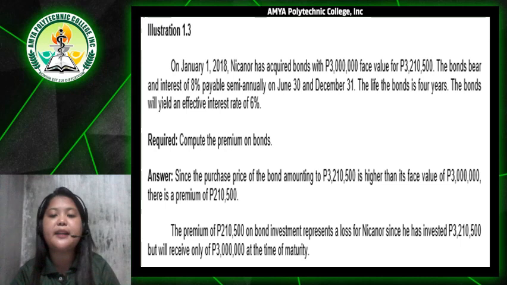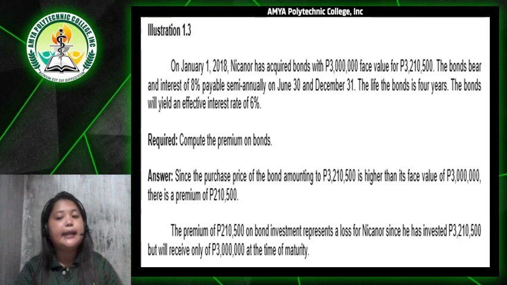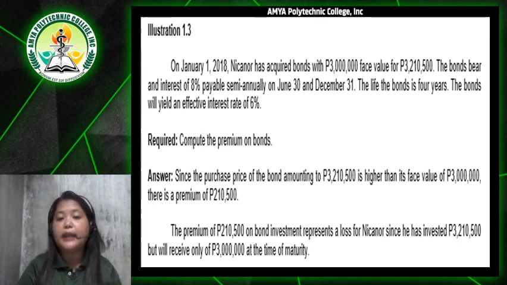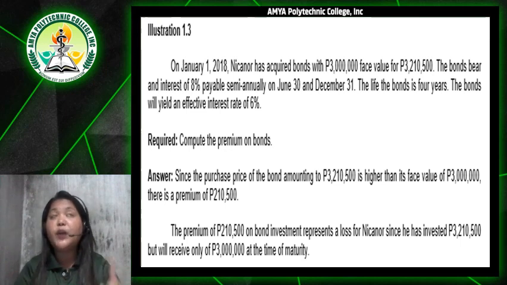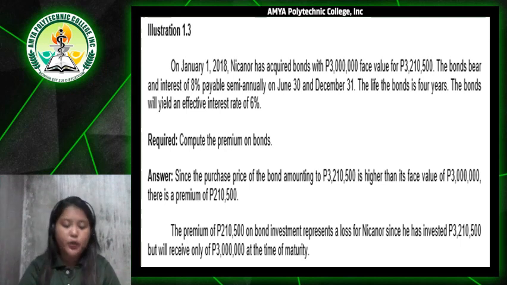Since the purchase price of the bond amounting to 3,210,500 pesos is higher than its face value of 3 million pesos, there is a premium of 210,500 pesos. The premium of 210,500 pesos on bond investment represents a loss of Nicanor since he has invested 3,210,500 pesos but will receive only 3 million pesos at the time of maturity. Bali naging lugi si Nicanor sa kanyang ininvest na money.